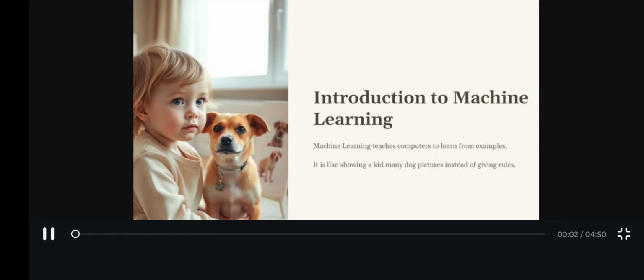Machine learning. Machine learning is like teaching a computer to learn from experience, just like humans do. So let's understand machine learning. So what is machine learning?